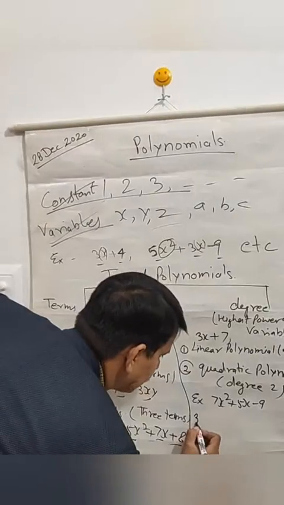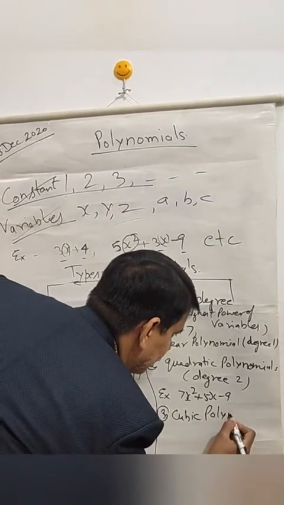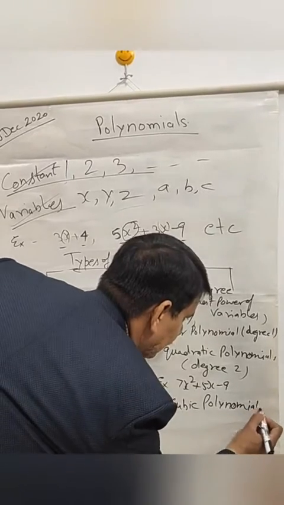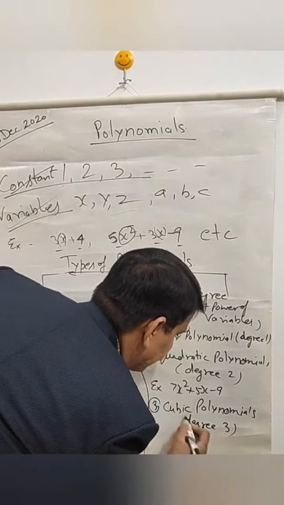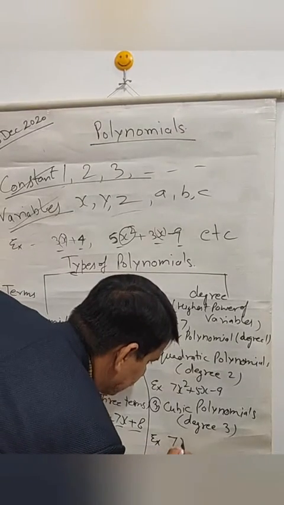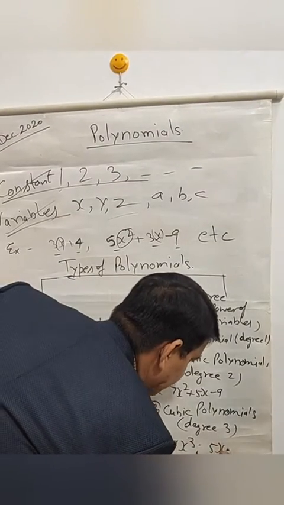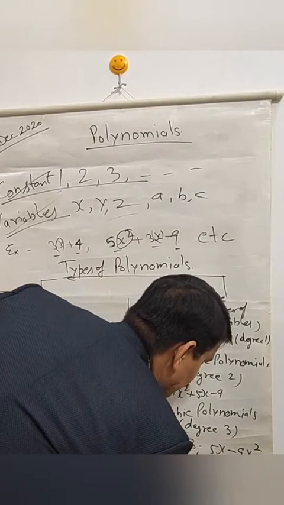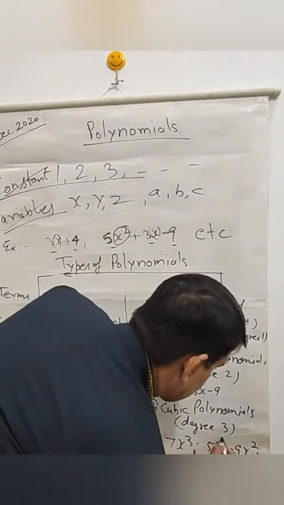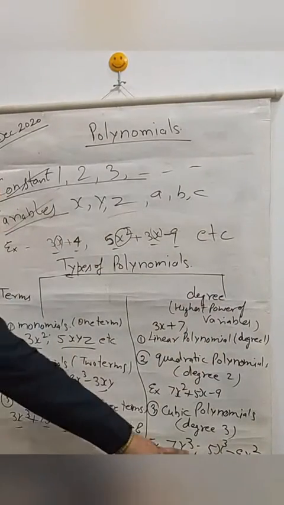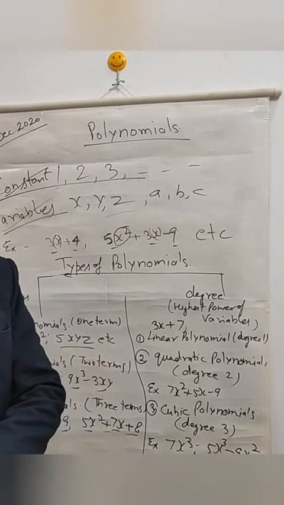And on the other hand, cubic polynomial. This has degree 3. Example, 7x cube, or 5x minus 9x cube plus 8, any type. 5x cube minus 9x square plus 8. So this is cubic polynomial, and so on.